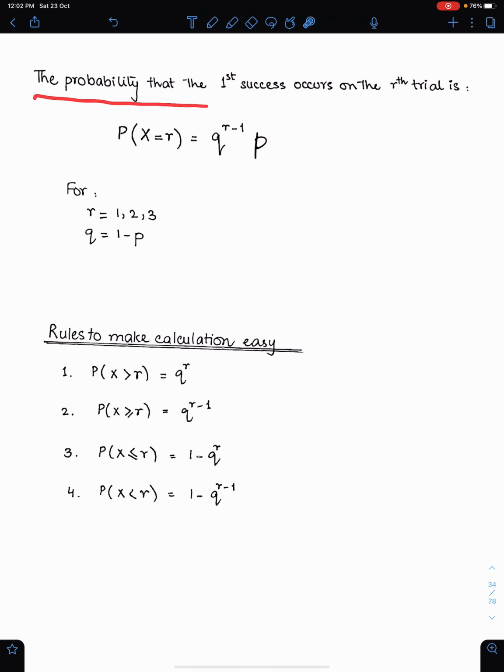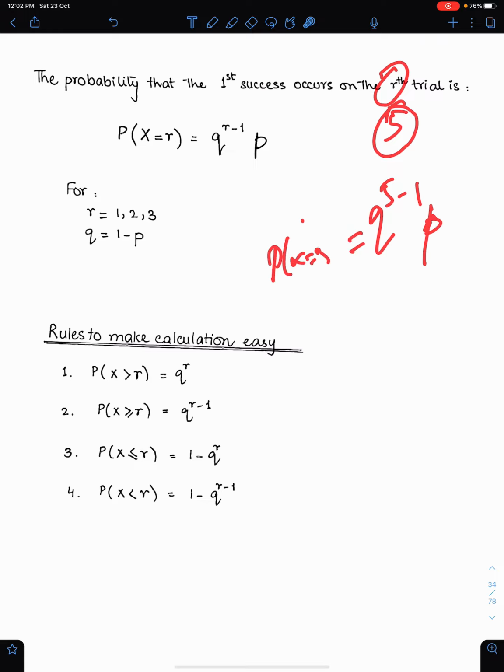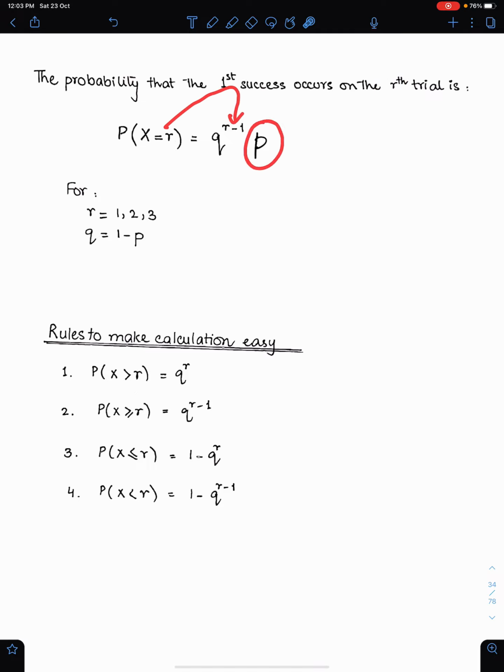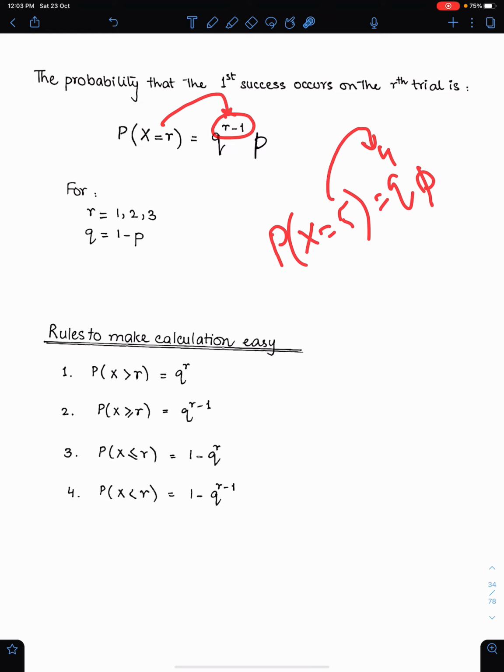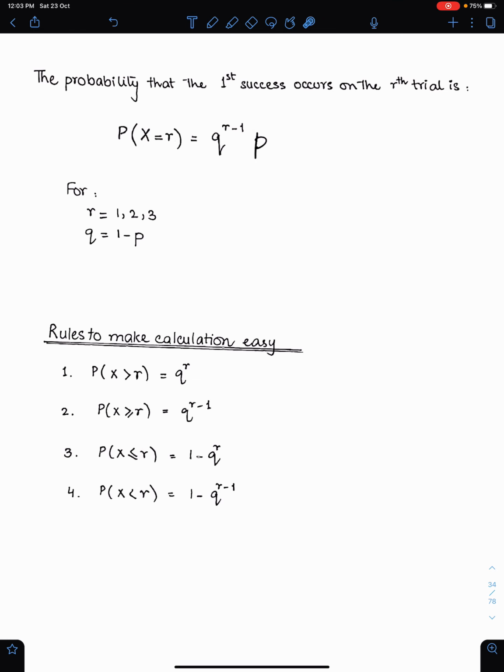So the probability that the first success occurs on the rth trial, you can say on 5th trial. So the formula will be, for 5th trial, q to the power 5 minus 1 times p. So for rth trial, formula will be q to the power r minus 1 times p. We always write r minus 1 here. If we have 5 here, then we have to write 4, 5 minus 1 here. And the value of r starts from 1 and q is 1 minus p.